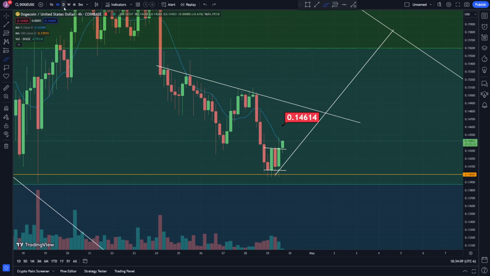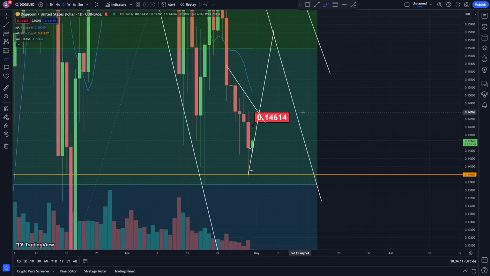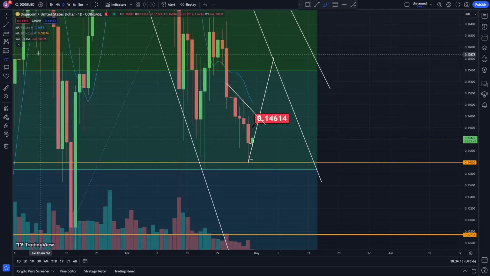Let's check out the daily. I haven't actually looked at the daily yet. It looks like we've got some more space from the 9 moving average. The 9 moving average is right here, and the price is right here. Let's go ahead and delete some of this stuff so you can see it a little bit more clearly.